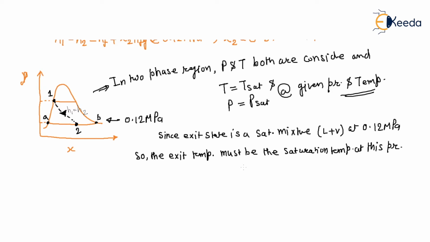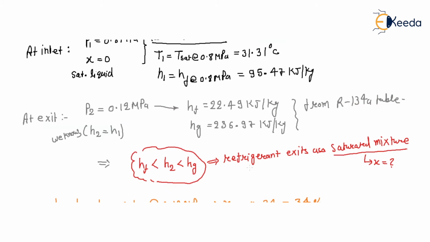You have 0.12, so if you look at the R134a table, pressure is equal to 0.12 megapascal, and at this point, what is the temperature?